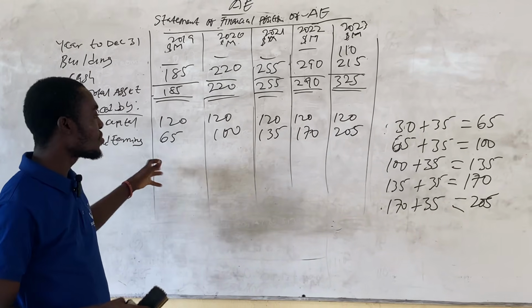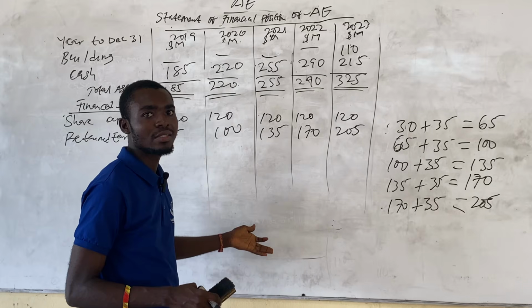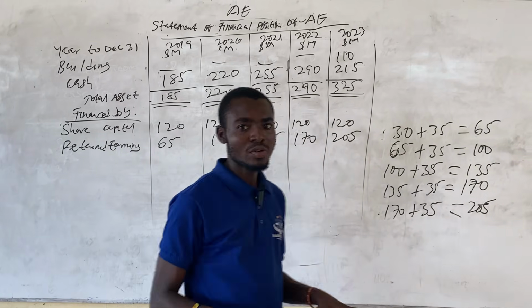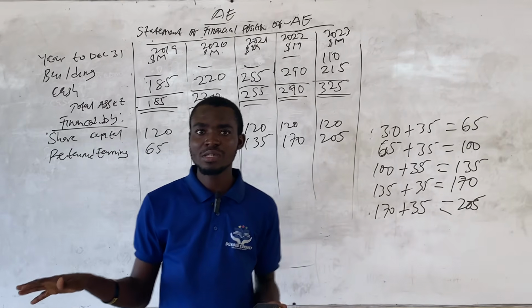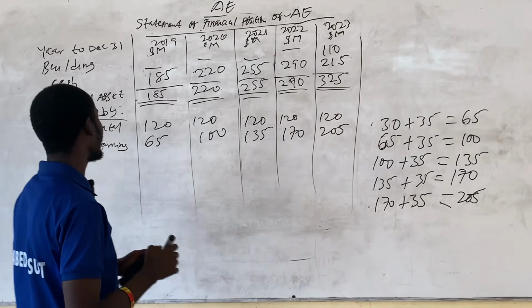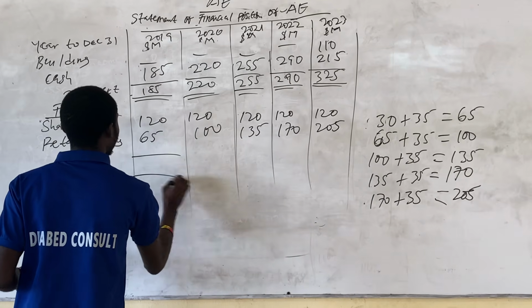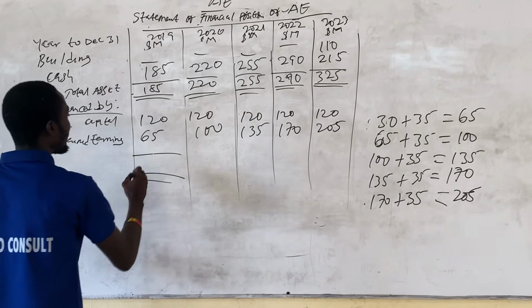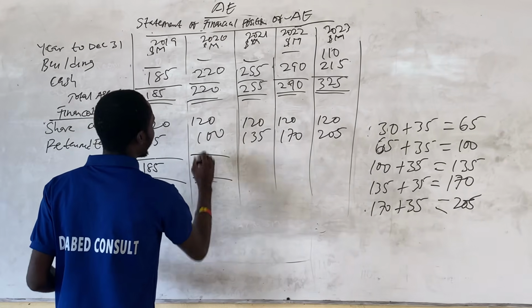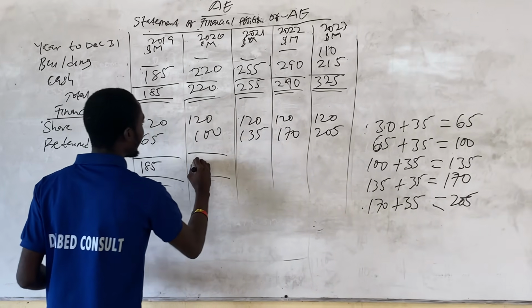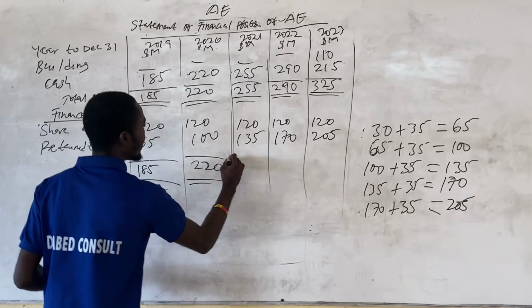So over here, there is no Sukuk liability, since the organization didn't maintain the assets in their books. So you add up the two. So 120 plus 65 will give us 185. And then 100 plus 120 will give us 220.